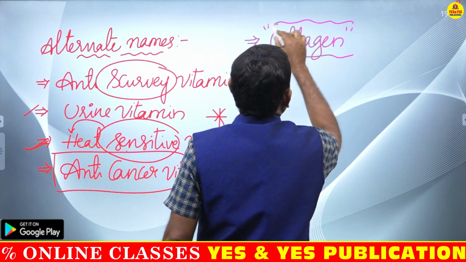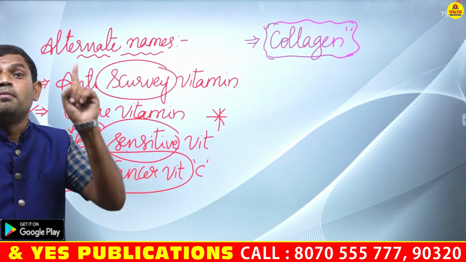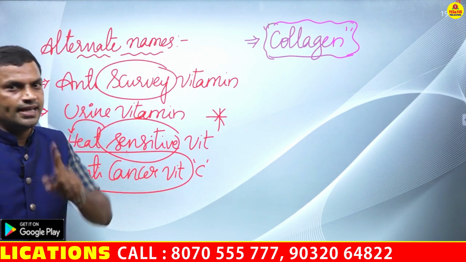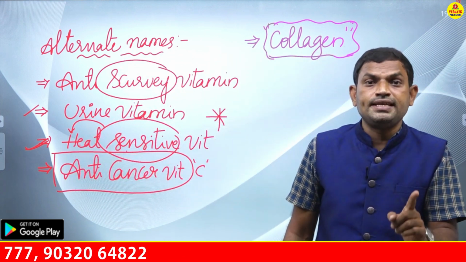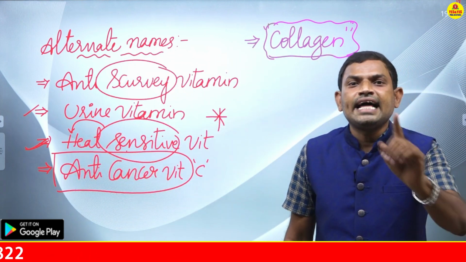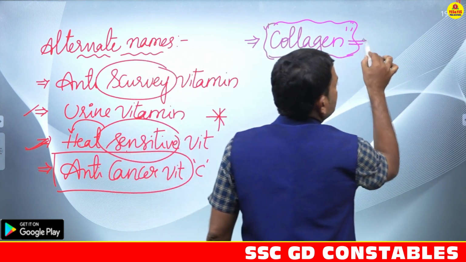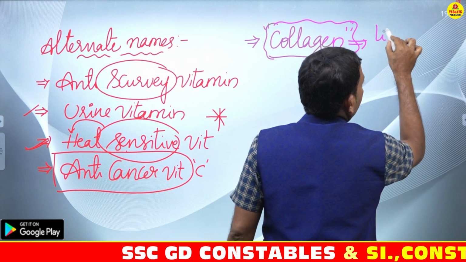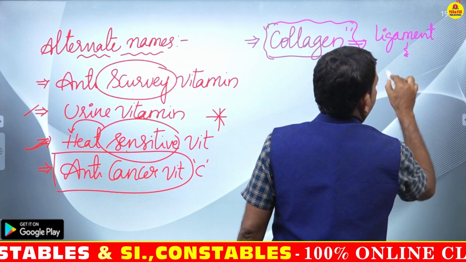My dear students, here remember another important bit: the protein which is present abundantly in the human body is nothing but collagen. This collagen is one of the important constituents of ligament and tendon.